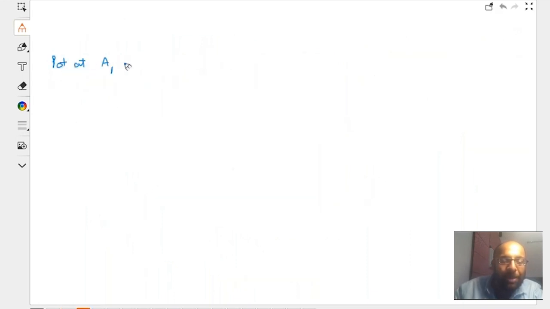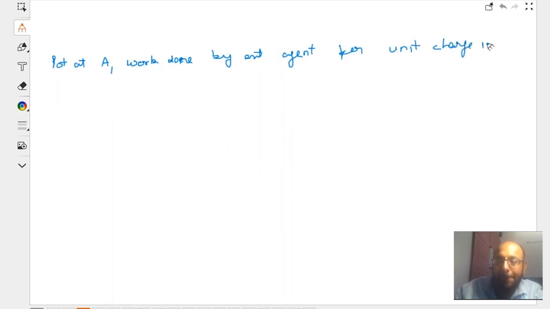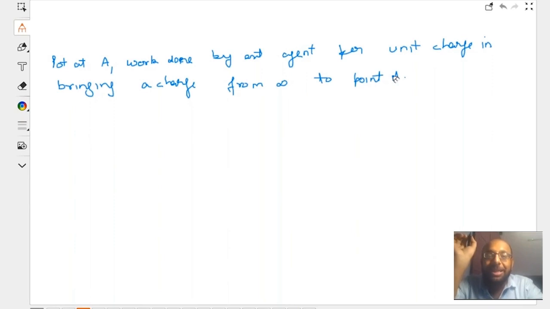Potential at A will be the work done by an external agent per unit charge in bringing a charge from infinity to point A. It is the work done by an external agent in bringing a charge from infinity, per unit charge, to point A. So that is over here, yes, very slowly.